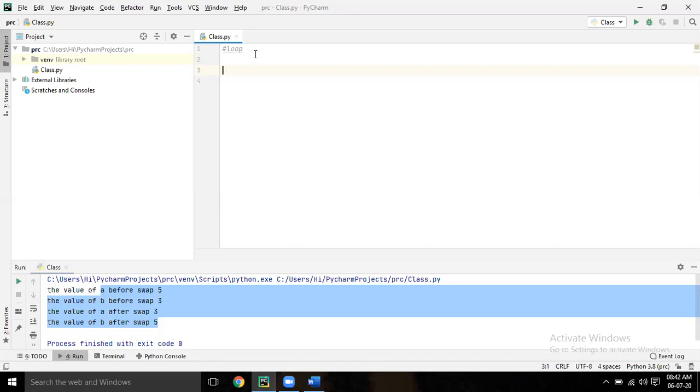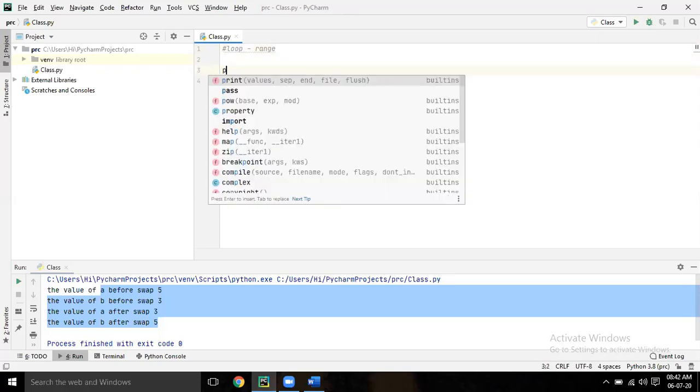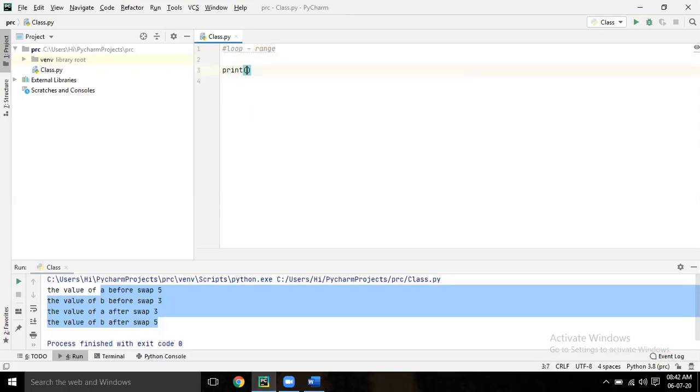Fine. So before going to loop, there is a concept called range. We'll see what range is. Write in the comment: range. Enter. Print range. No single quote.